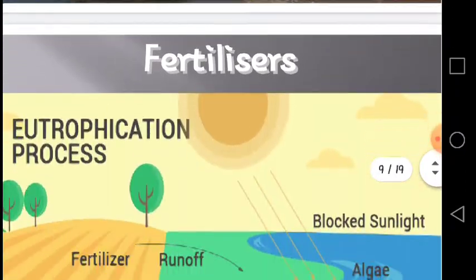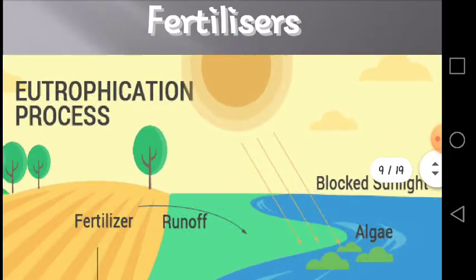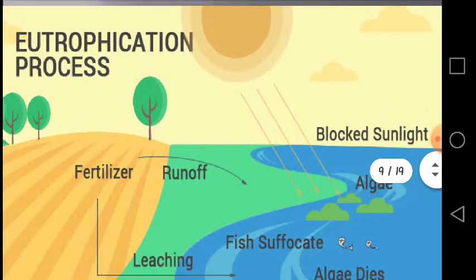Secondly, we are going to focus on the fertilizers. Dear students, you are thinking about this. Fertilizers are very important. Yes, of course, but the excess use of fertilizers stays in the fields and runs off into the waters by rivers and by the leaching process. When these nutrients come into the water, they promote the growth of different plants and other organisms, specifically the algae.